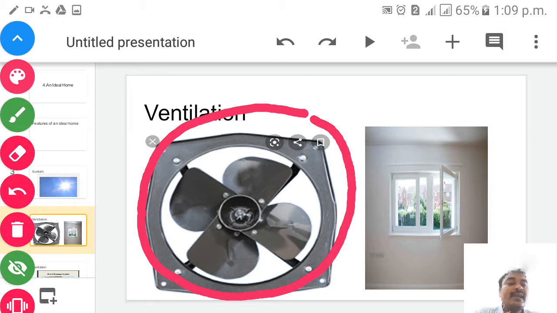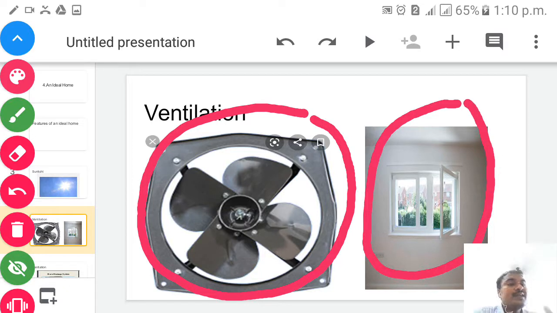It will remove the dirty air from the home and allow the fresh air to get inside, isn't it? So that which kind of smell will not come to us? Odor smell. Odor means what? Bad smell, you can say. And at the same time, on this right side, the windows also should be open, children. Why? Because the fresh air can enter our home and the bad air can go outside, children. So for that reason, ventilation plays an important role in making our home ideal, children. So remember, children, ventilation is very much important nowadays in each and everyone's house. Next we will go for sanitation, children.